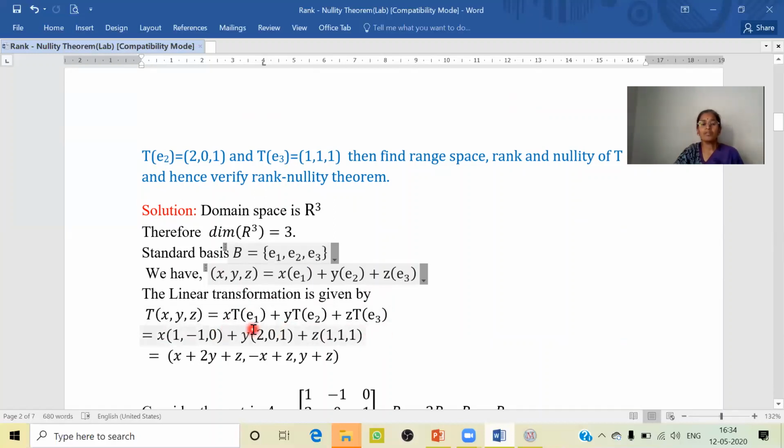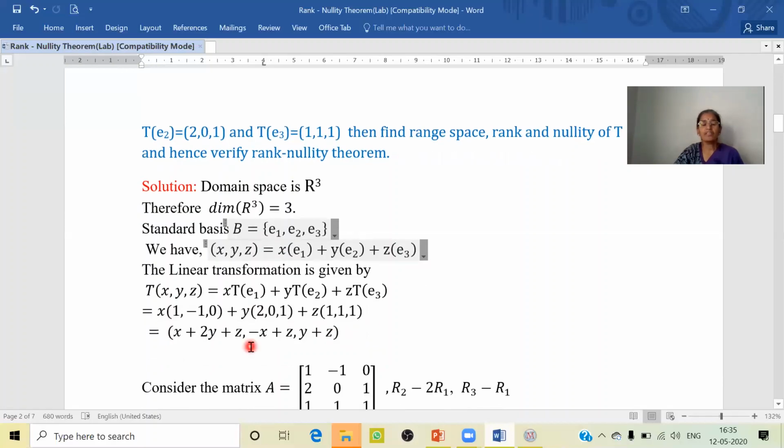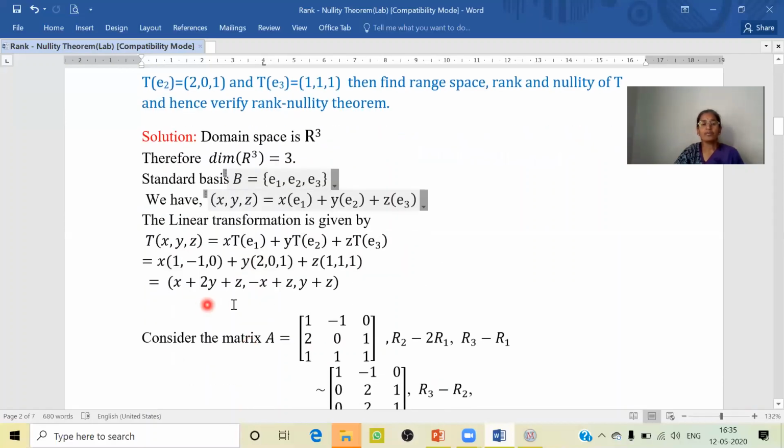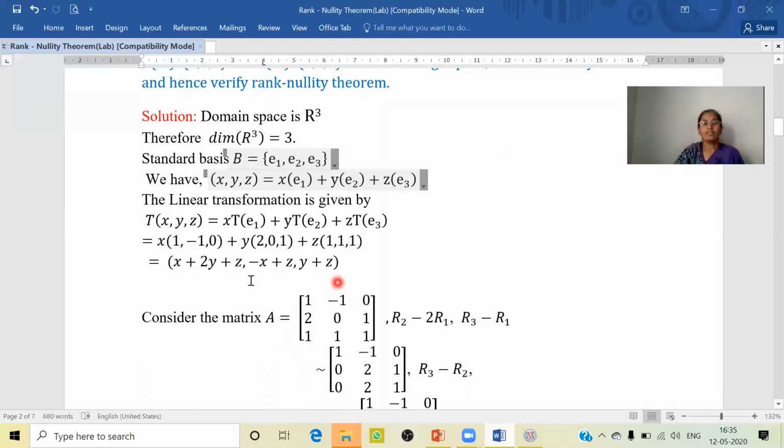Since the images of E1, E2 and E3 are given, let us substitute the values over here. We get x into (1, -1, 0), plus y into (2, 0, 1), and z into (1, 1, 1). On simplification, we obtain (x plus 2y plus z, minus x plus z, y plus z). So this will be the required linear transformation.